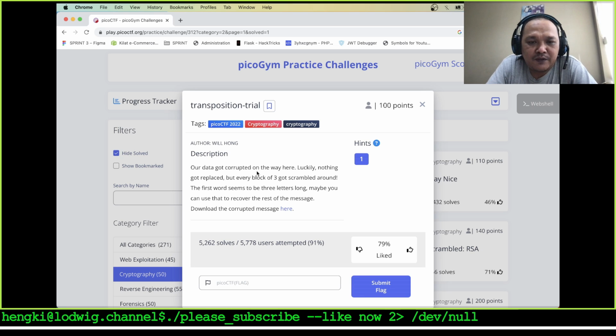Our data got corrupted on the way here. Luckily nothing got replaced, but every block of 3 got scrambled around. The first word seems to be there. The first word seems to be 3 letters long. Maybe you can use that to recover the rest of the message. Download the corrupted message here. Let's take a look at our hints. Looks like the hints are nothing.